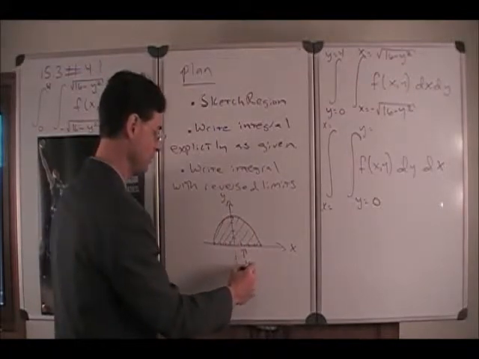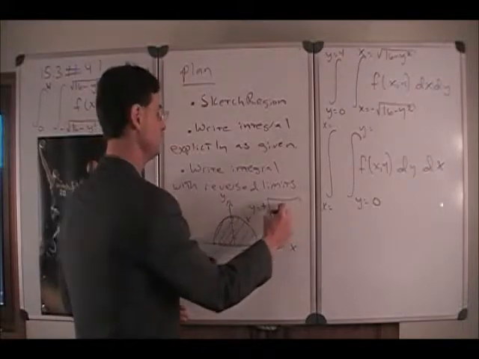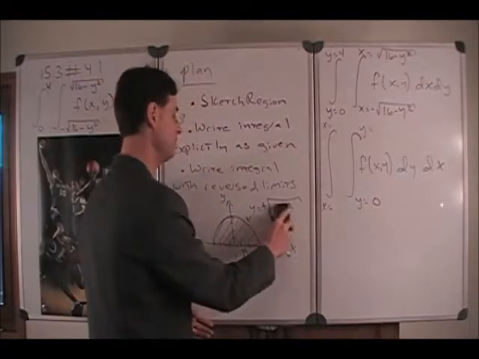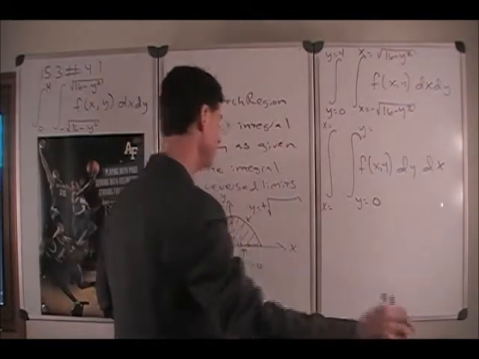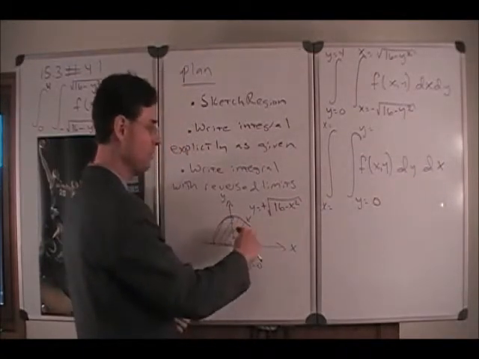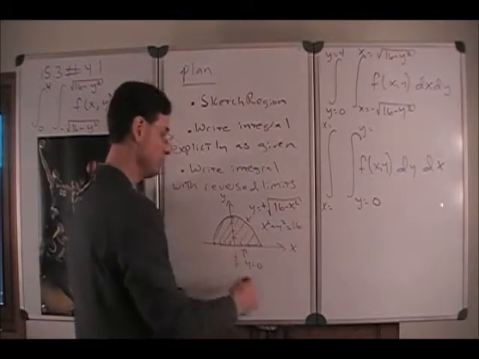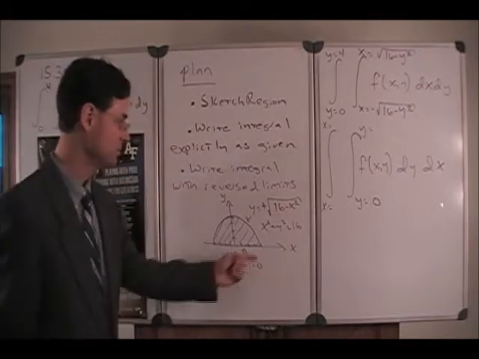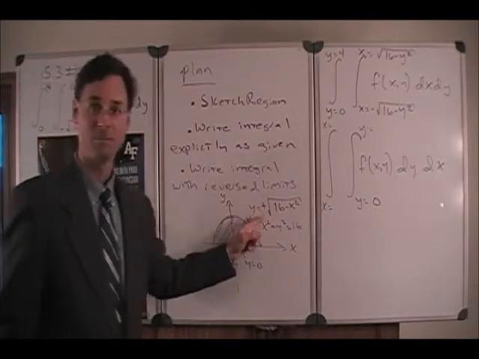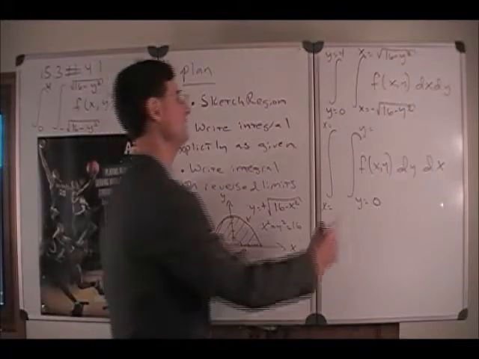Let's go ahead and draw this one in first. This is y equals plus the square root of 16 minus x squared, because you're talking about the upper semicircle. x squared plus y squared equals 16 would be the whole circle. Then a couple steps of algebra to solve for y and to make it the upper part of the semicircle by taking the positive rather than the negative square root.